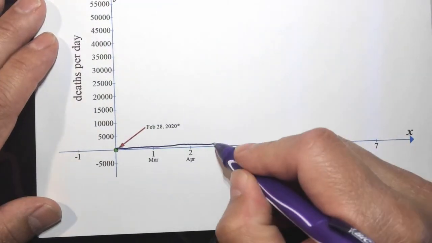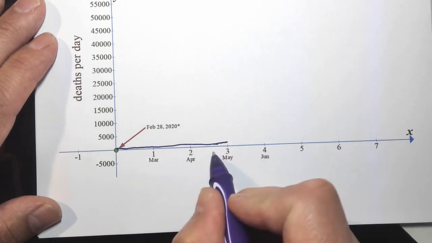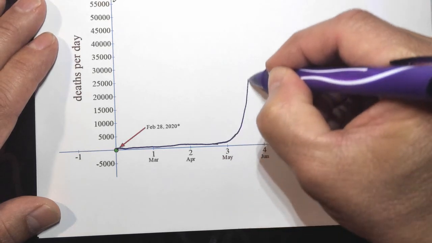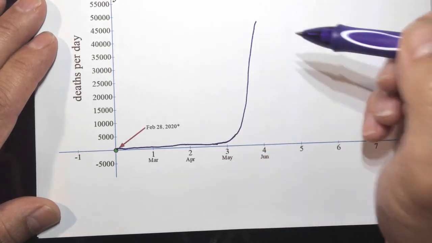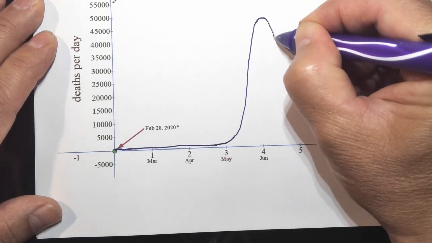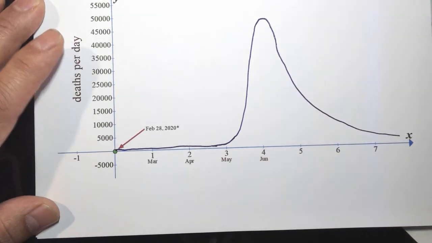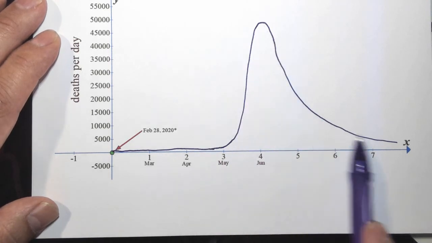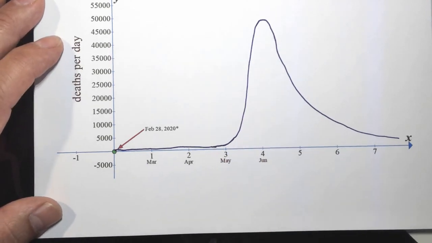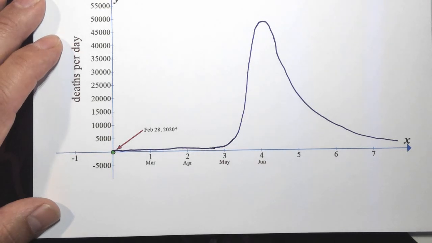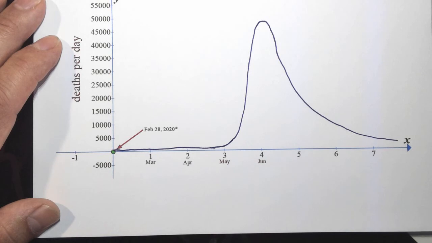So it's starting to increase, looks linear, and then bam. They were predicting by June we would have upwards of 50,000 deaths per day. Can you imagine that? And then of course it would taper off. If you take pre-calculus, we teach you how to create these mathematical models, by the way. Not as sophisticated or complicated as what they're using, because it's just pre-cal, high school math, right? But so that's what they're predicting.